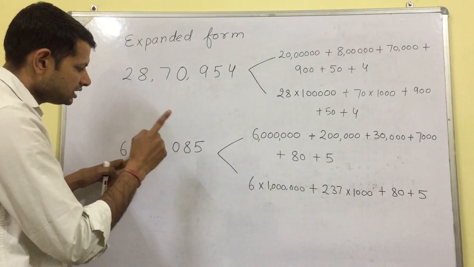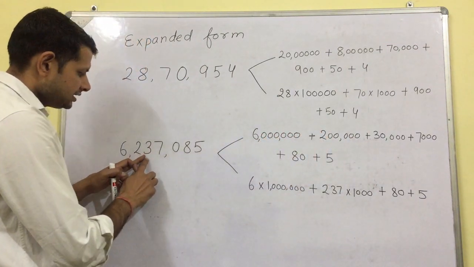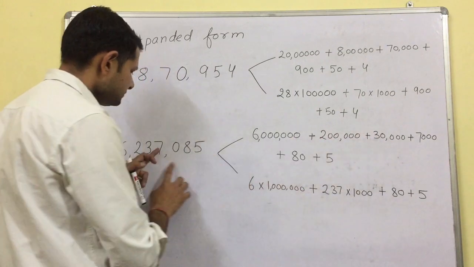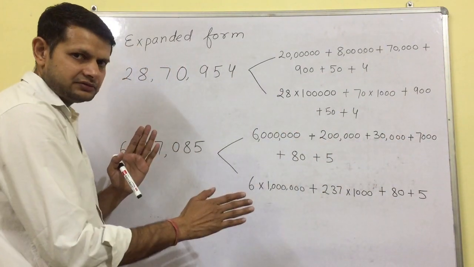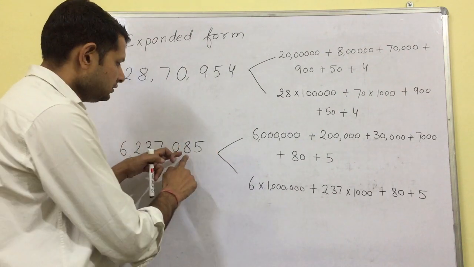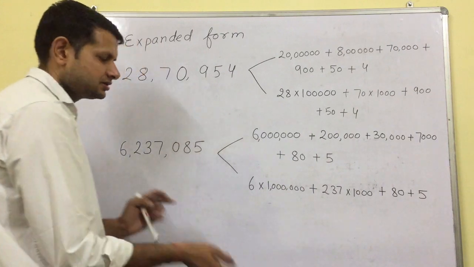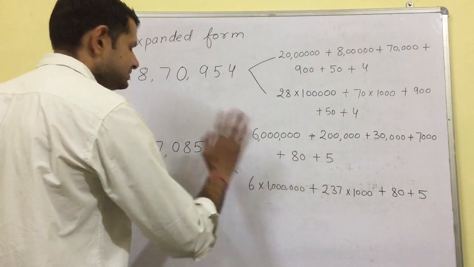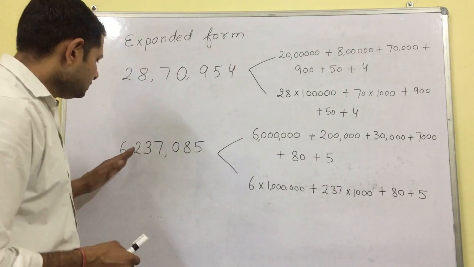Here it is 200,000, plus 30,000 plus 7,000 plus 0 left. Leave it. 8 tens, 5 ones. That's it. Let's have a look at another kind.